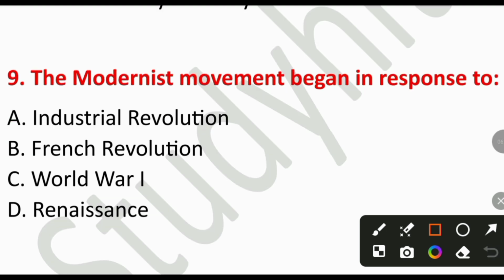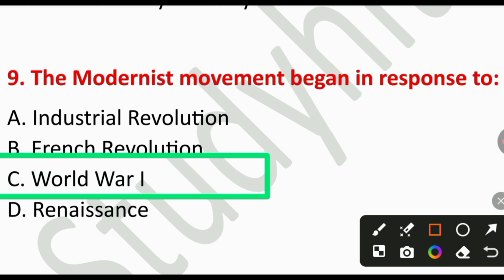Question number 9. The modernist movement began in response to A. Industrial Revolution, B. French Revolution, C. World War I, or D. Renaissance. So the right answer is option number C, World War I. Modernism reflects disillusionment and fragmentation after World War I.